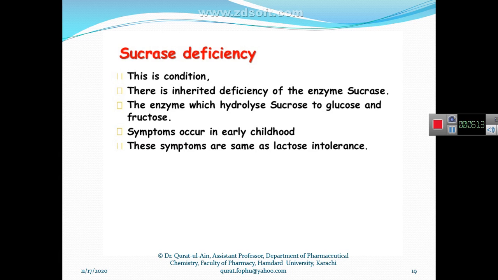And here is another disease, sucrase deficiency. This disease is also similar, but it occurs due to the absence of the sucrase enzyme, and it occurs in children.